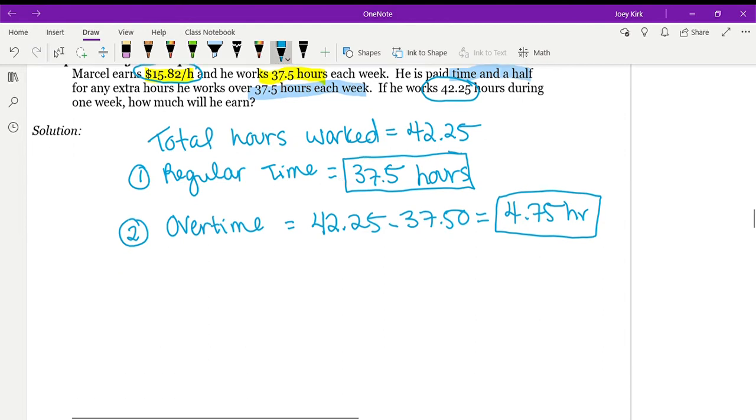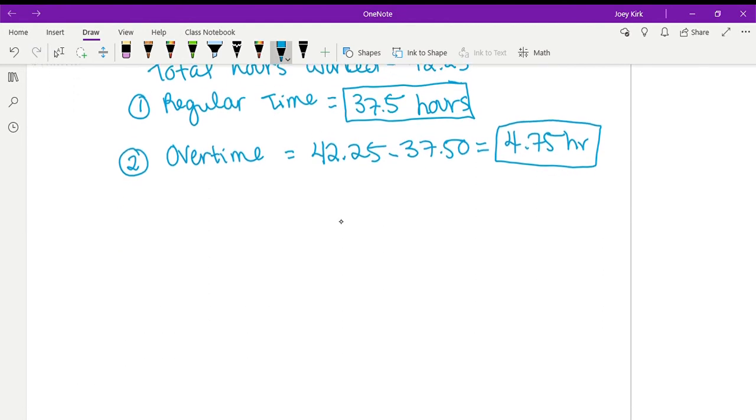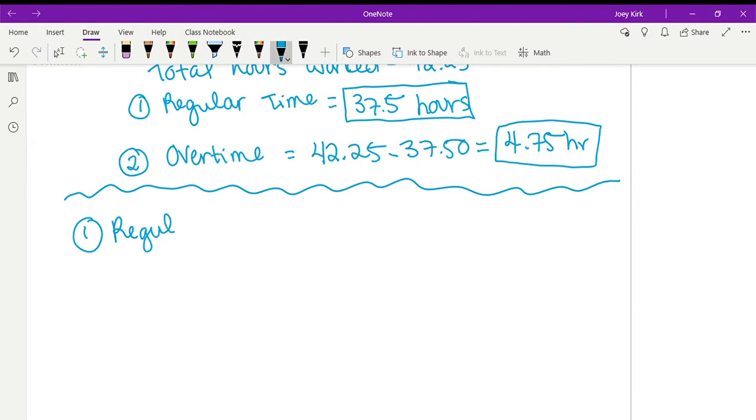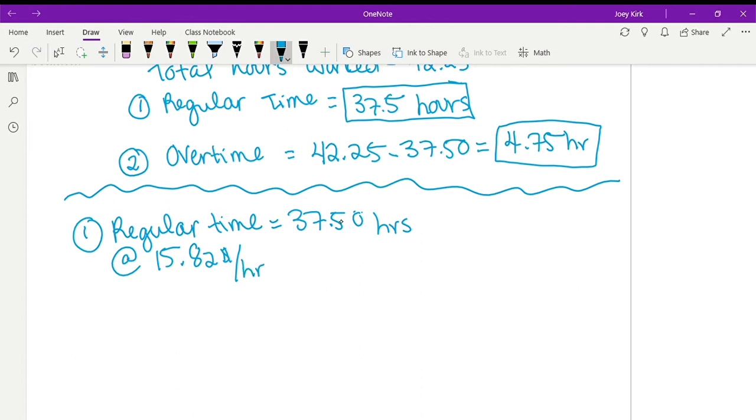We're going to start with our regular time. For 37.5 hours, he's making regular time at $15.82 per hour.